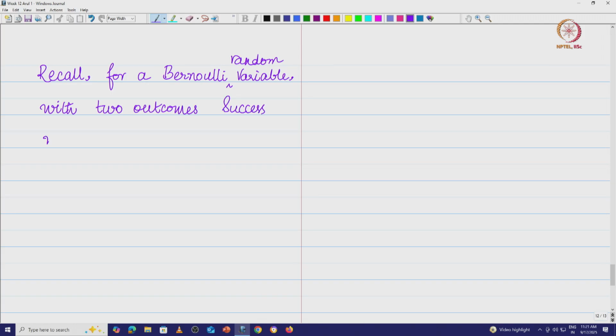So let's look at this. Recall, for a Bernoulli random variable with two outcomes, namely success with probability p and failure with probability 1 minus p,